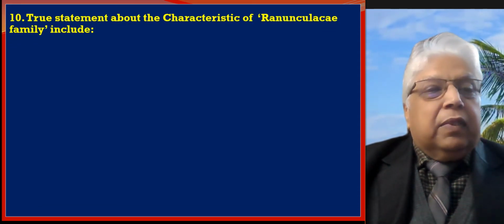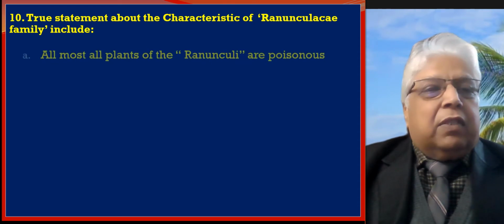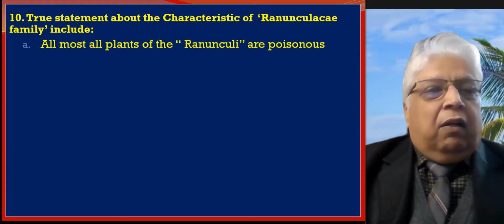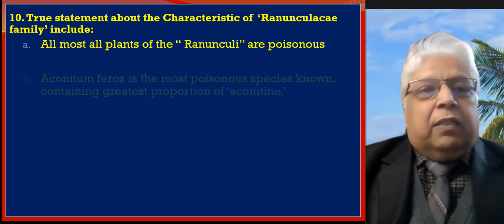The next question: true statements about the characteristics of the Ranunculaceae family include: number 1, almost all plants of Ranunculi are poisonous.